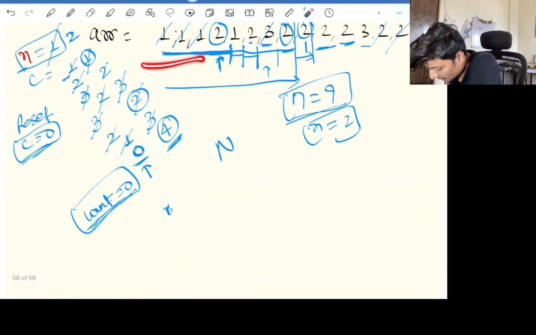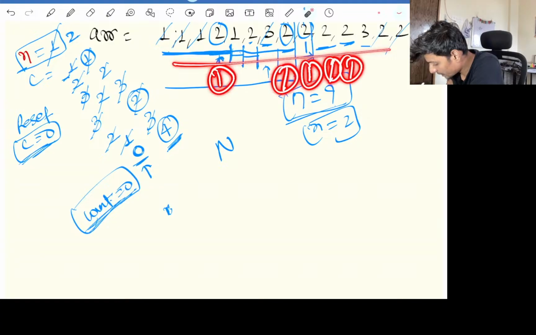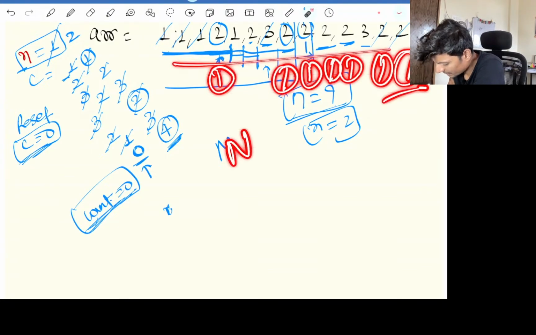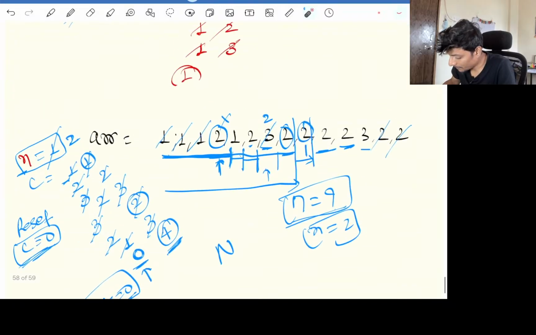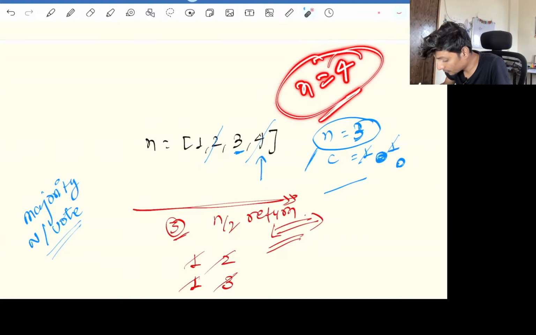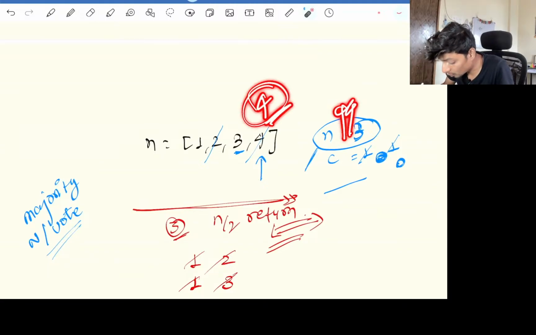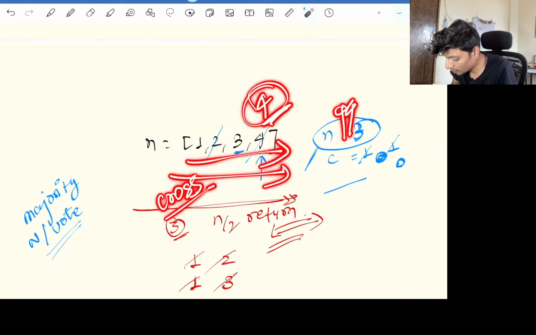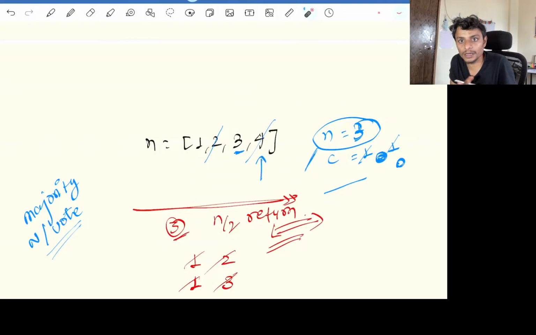We will check the count of 2 in the array 1, 2, 3, 4, 5, 6, 7, and it is definitely greater than n by 2. But if you carefully observe, we got 4 as our n in the end, or 3 whatsoever, but is 4 winning over here? No. So we need to cross verify the count of 4, whether 4 is winning the election or not.